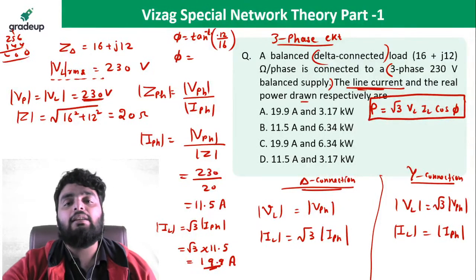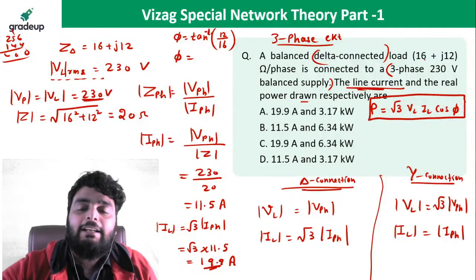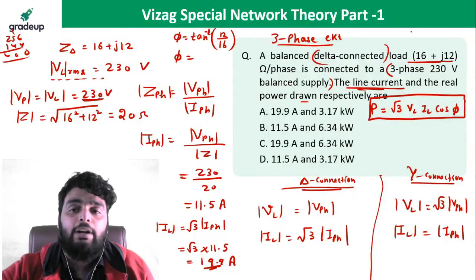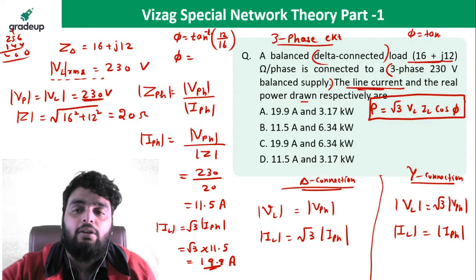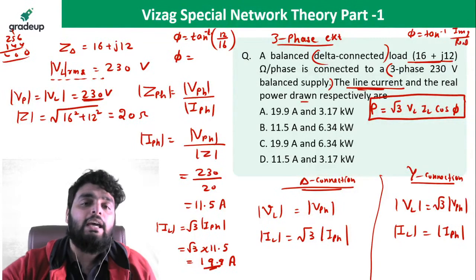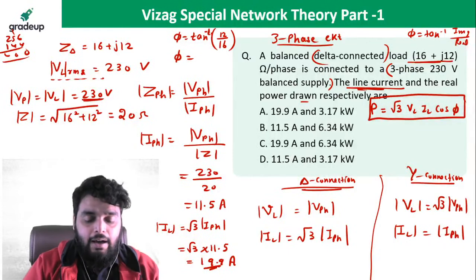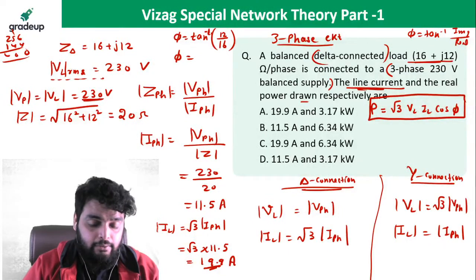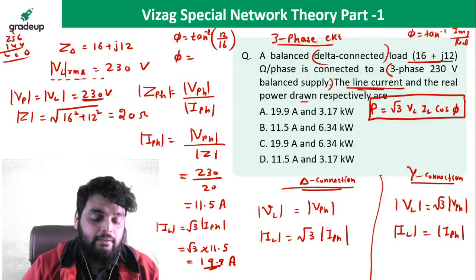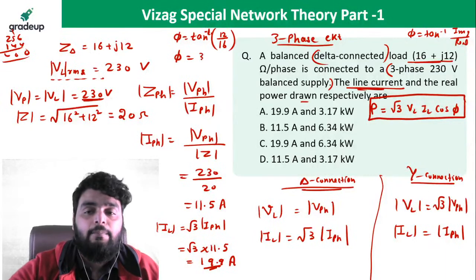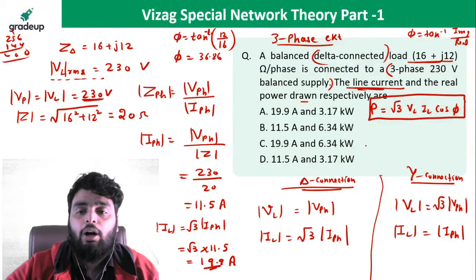Now you can ask, sir, what is 12? What is 16? Beta, it is the impedance. What is the load angle? Load angle is equal to tan inverse of imaginary part divided by real part. So 12 is the imaginary part divided by 16. So let's use the calculator. It comes out to be angle 36.86. Now put all the values here.